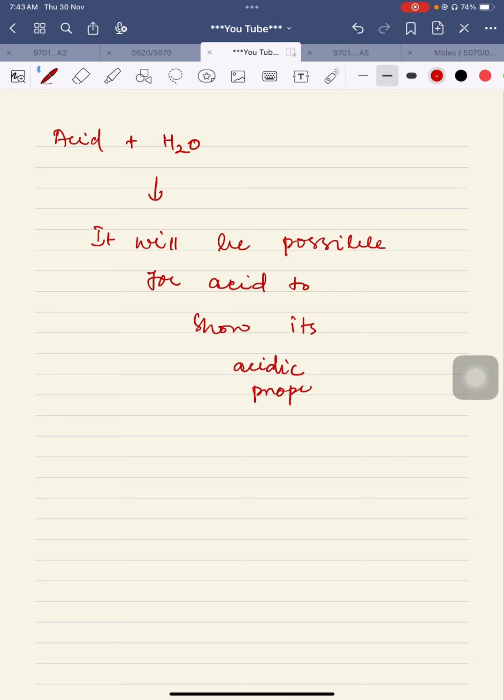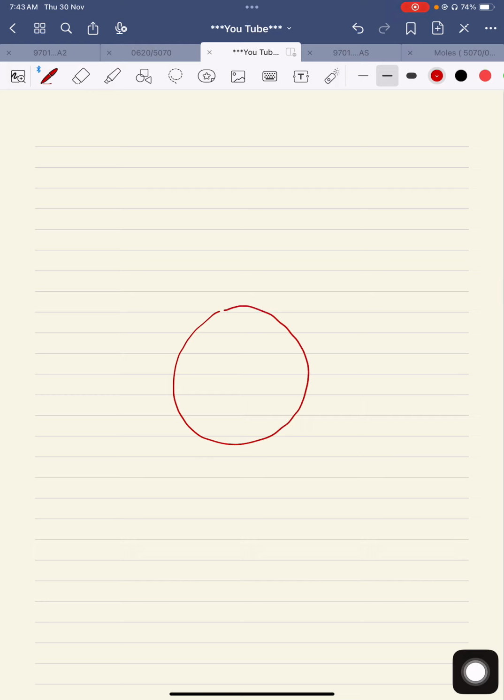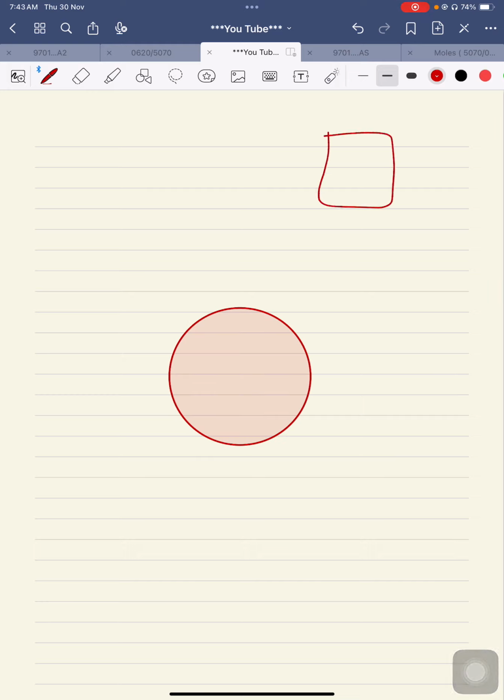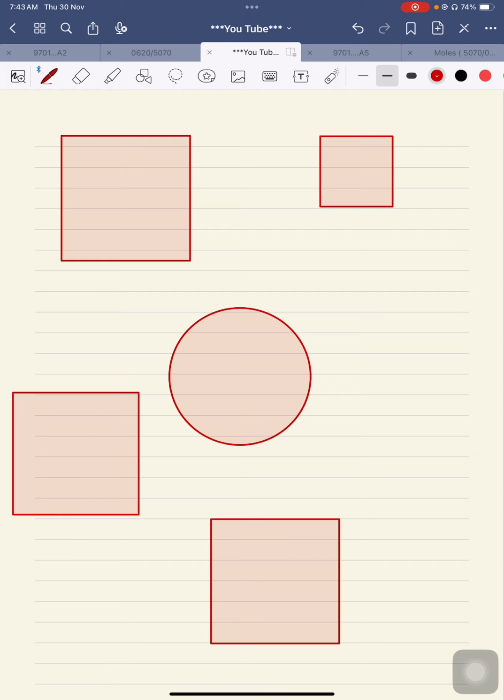Okay, guys, now I am taking you to the next point, and that is related to the reactions of acids with different types of substances. Let's see. For example, we are saying that this is the acid in the center, and it has a product with ammonia, a product with metal oxide, with metal hydroxide, with metal carbonate, and with metal only. I would like to make it smaller. We are going to mark it with black lines so that we may have a clear idea and be able to differentiate.